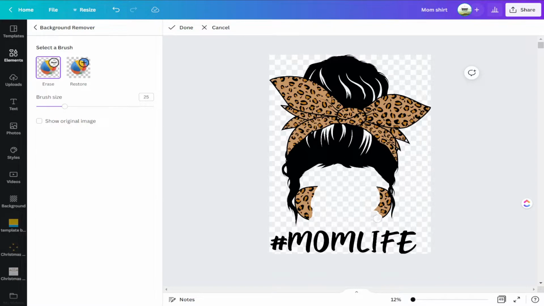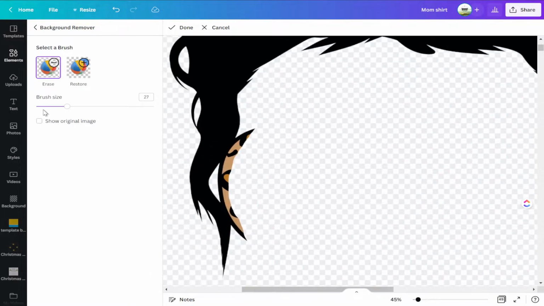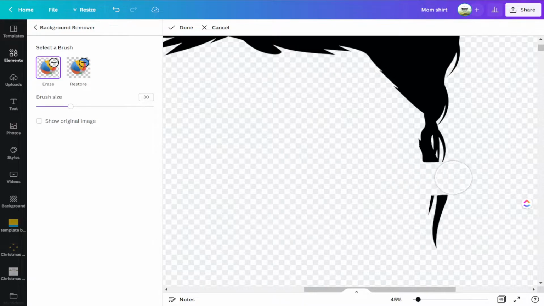And what's so good about using this erase tool is we can go into our own elements with Canva and add our own sunglasses here. Adding value does not necessarily mean adding things to it. Adding value can mean taking some things away. Then I can zoom in here and get closer to my design. I can change the size of my brush to be bigger or to be smaller. This is just one way to add a unique design style a little bit later when we use some elements from Canva. And if for some reason you feel like, oh man, I made a mistake, it's okay. Click the restore button and you can just hover over the area where you messed up and restore the image. And again, start from where you left off.